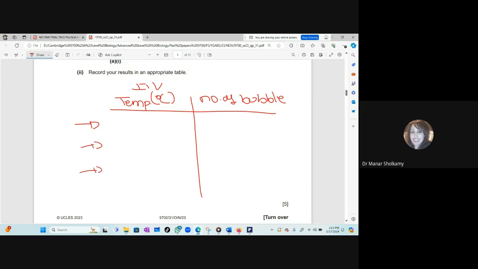So we decided that we have 5 temperatures. The dependent variable also always has to be sets of 5. 5 temperatures, 5 pH, always 5. So we said 65. Don't write 65 degrees Celsius. The unit is already in the header, so no units in the body of the table. And 55 and 45 and 35 and 25 and the correct number of bubbles. Okay, it depends on your investigation. Now, Mariam, can you tell me what is the trend? There has to be a correct trend. Even if you got confused in the experiment, you will improvise. As the temperature increases, the number of bubbles will increase.